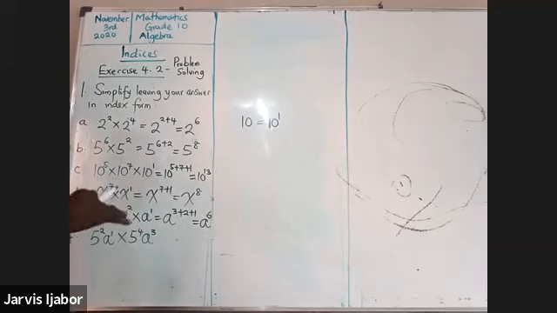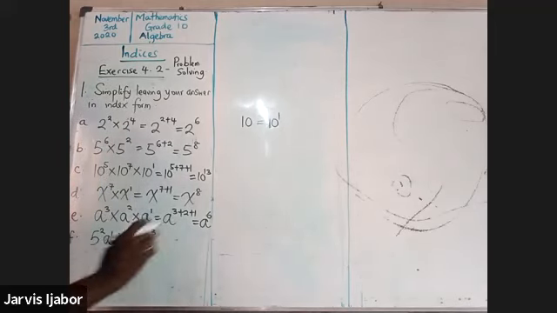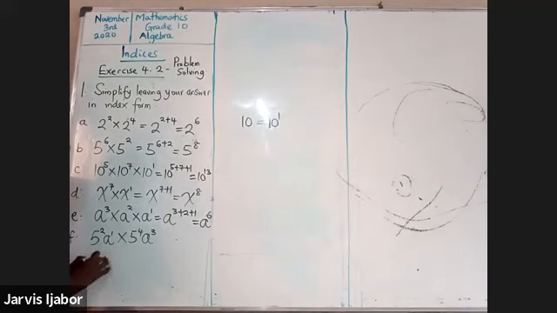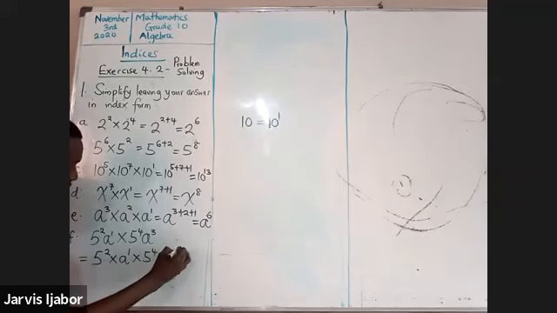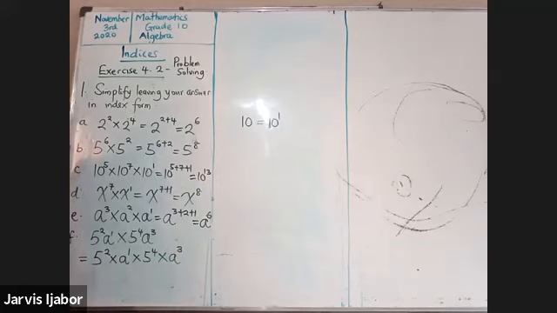Here, two terms are given to us, and we're required to separate the terms. This is also going to imply 5 to the power of 2 times a to the power of 1 times 5 to the power of 4 times a to the power of 3. I collect my terms: this is multiplying this, and this is multiplying this.